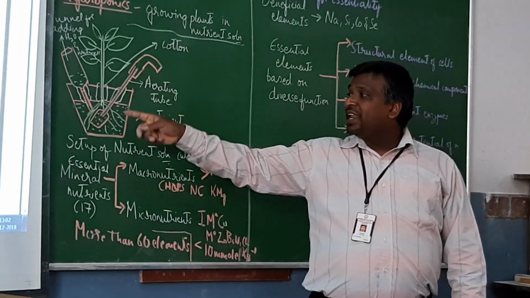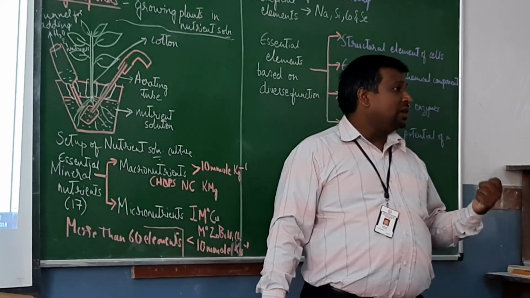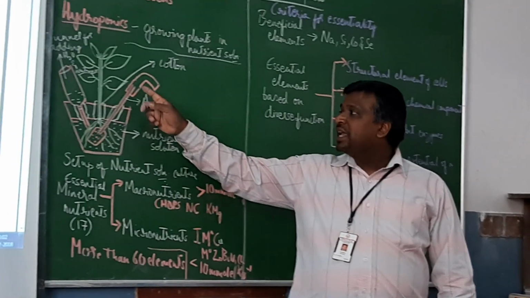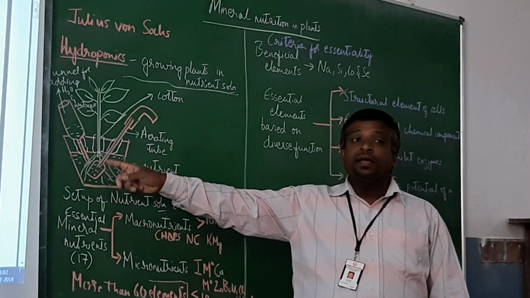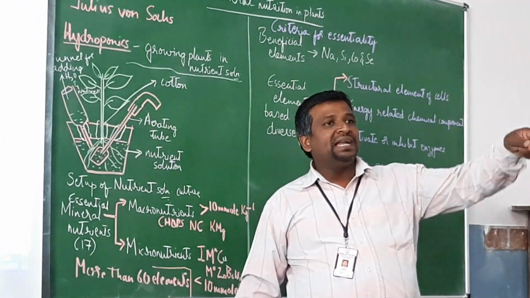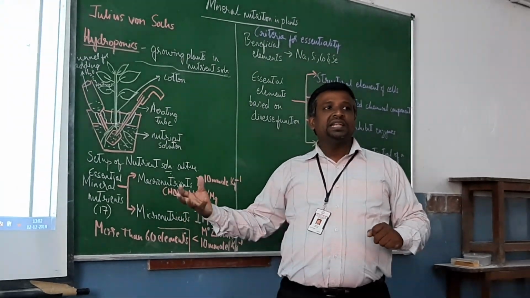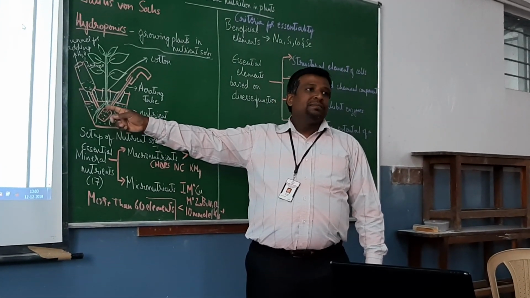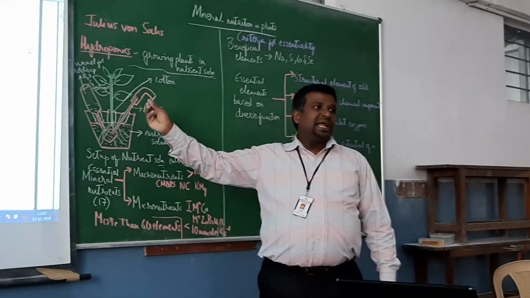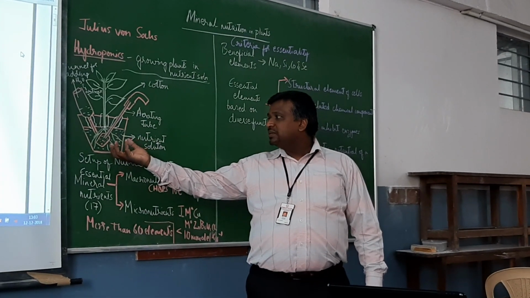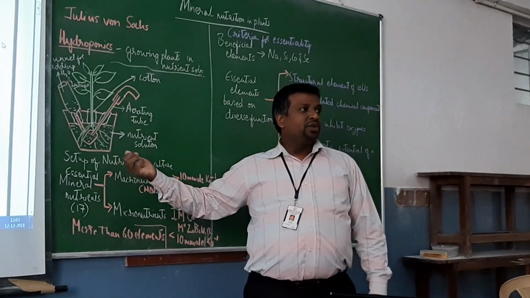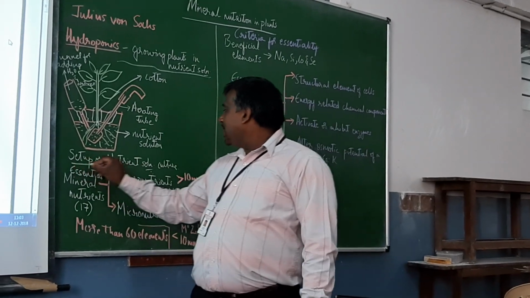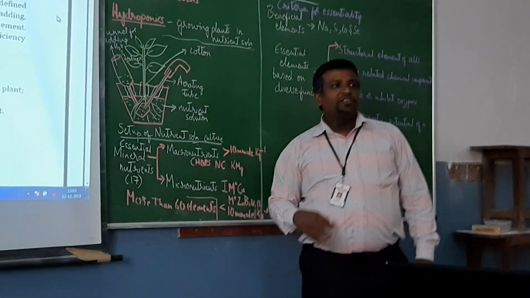But they also require aeration, because even roots require oxygen for growth. Okay, aeration of roots is required. So there is an aerating tube that we have added. And we also have a funnel through which we add water and nutrients. Whenever they get low, we add the water and nutrients like this. And in one of the holes, there is a fixed plant which grows utilizing the minerals and nutrients from the nutrient solution. This is an experiment setup of nutrient solution culture of a plant.